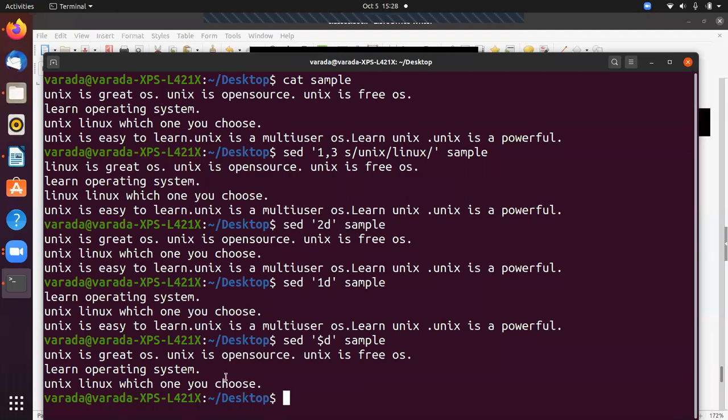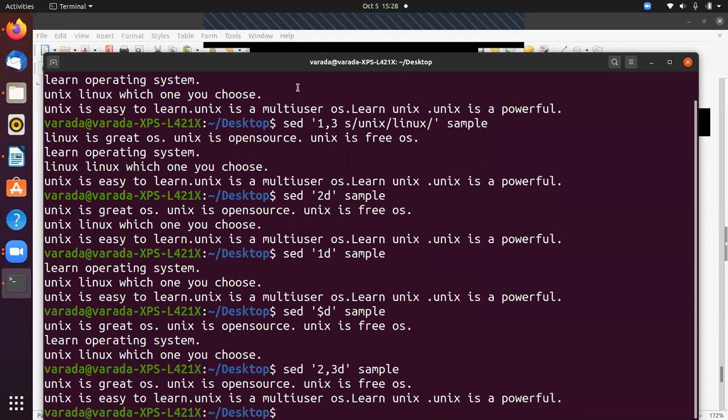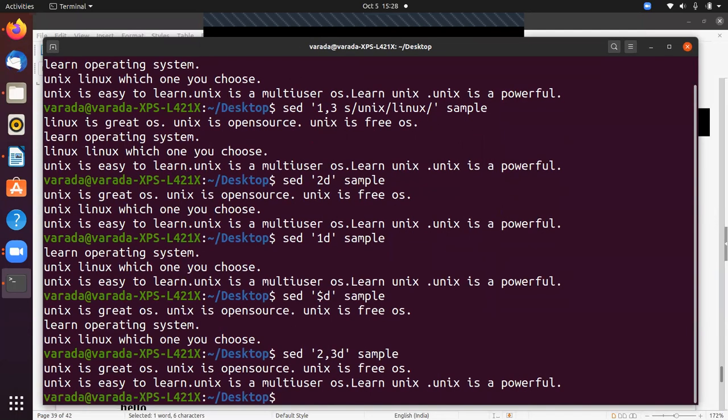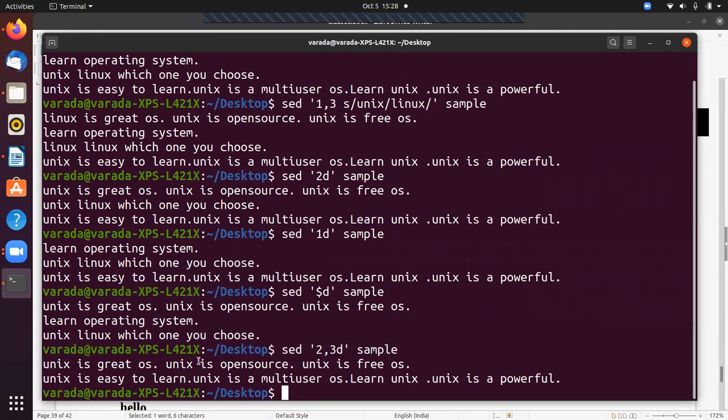And to delete lines from a range, that means you can specify a range from the second line to the third line. How? sed 2,3D, and the file name is sample. Now it displays only the first and fourth lines, only 4 lines.